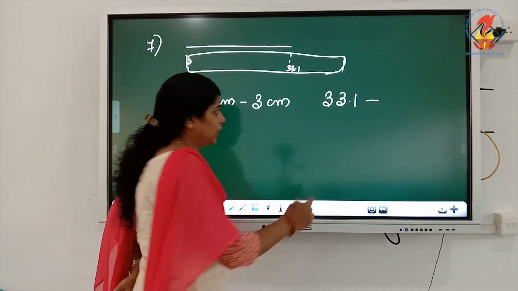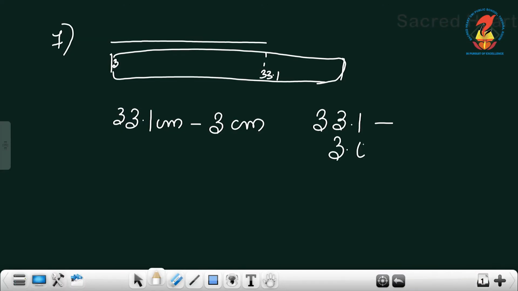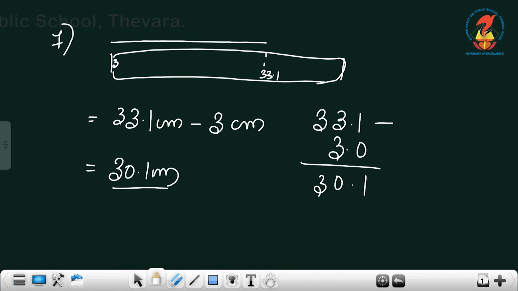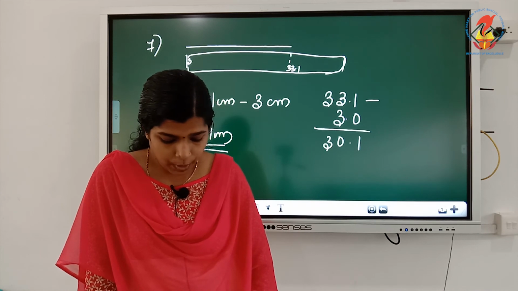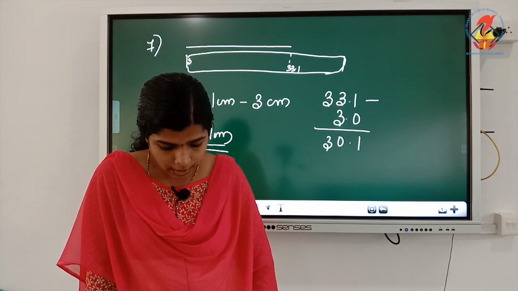We write the 3 under the 3, and 0.0 under the decimal. So 1 minus 0 is 1, then 3 minus 3 is 0, and 3 minus 0 is 3. So the answer is 30.1 centimeters.